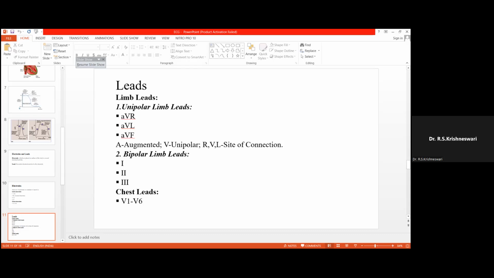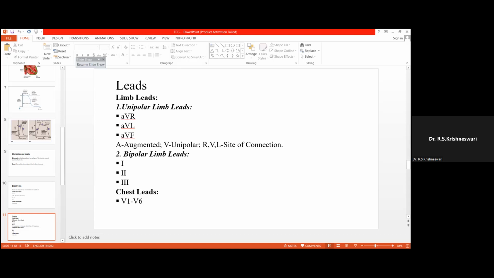AVR is situated in the right arm, AVL in the left arm, AVF in the left foot. And these leads represent these 3 limbs.